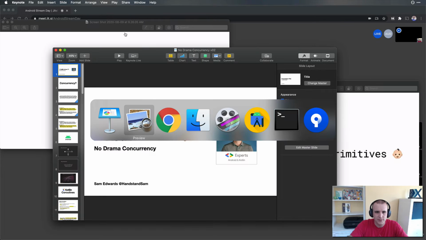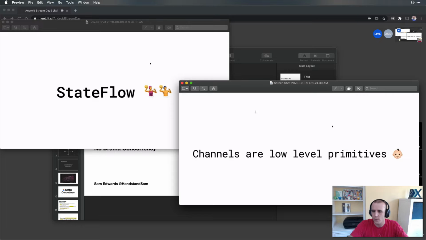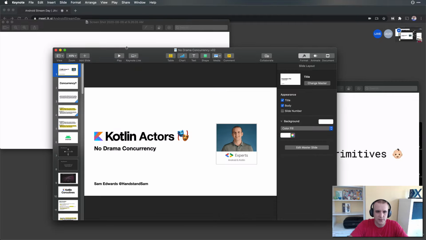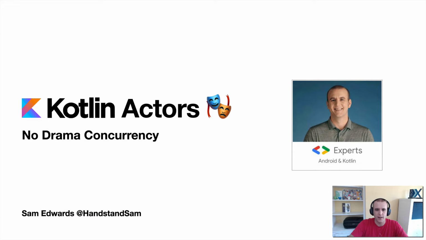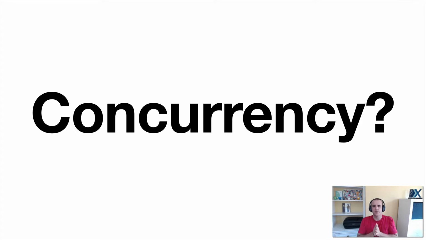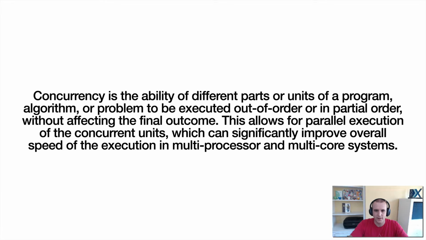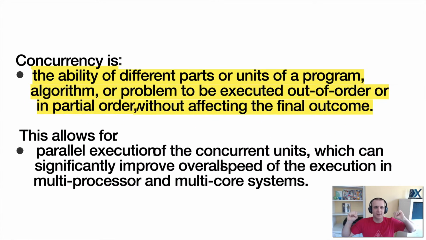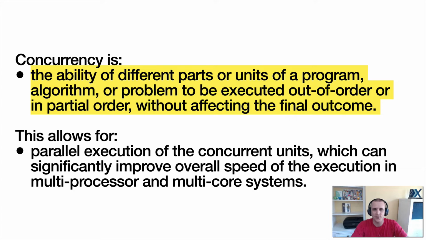We'll get back here to these screenshots from the last talk. All right, so concurrency. What is concurrency? Let's zoom in. Let's use Keynote. Let's make it look pretty. Concurrency is the ability of different parts or units of a program, algorithm, or problem to be executed out of order without affecting the final outcome. So you've got all these things happening, but the final outcome is always going to be what it should be.